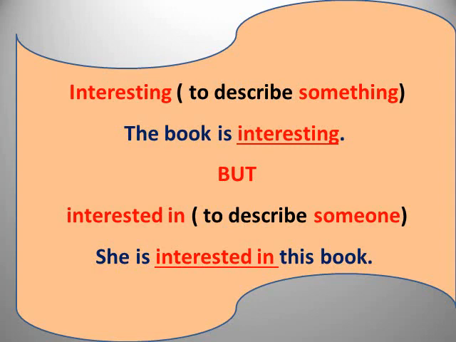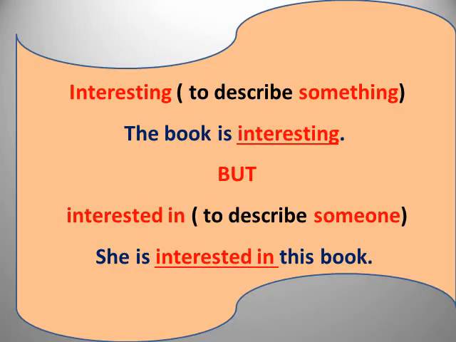Yeah, now these two words are very important. Interesting and interested in. They are similar, but what's the difference between them? We use interesting to describe something, and you can put this sign, this ing, as a sign just to keep it in mind. So interesting, which ends in ing, describes what? Something, which ends in ing too. So the book is something, it's not someone. The book is interesting.